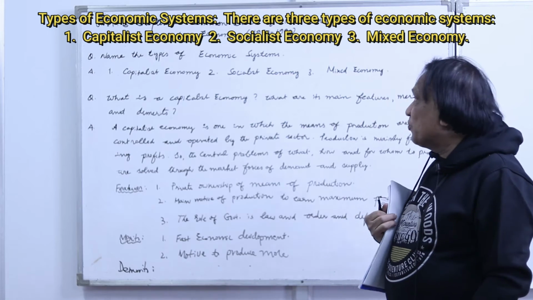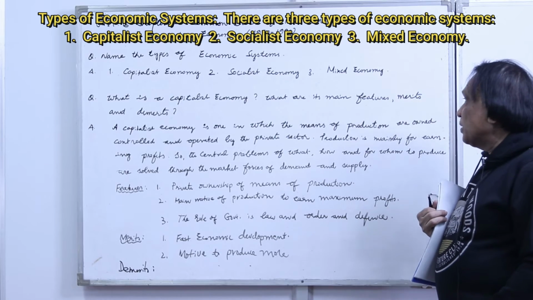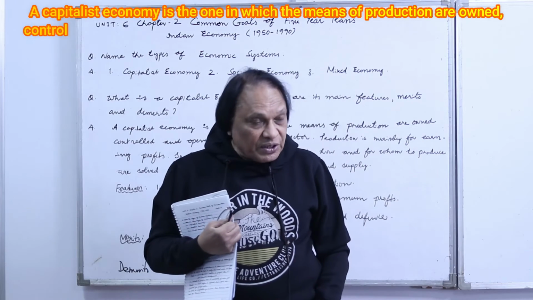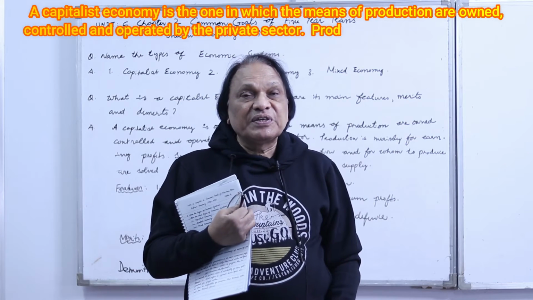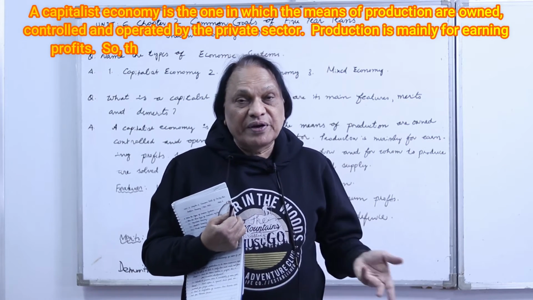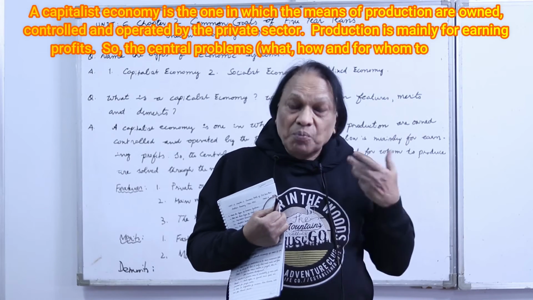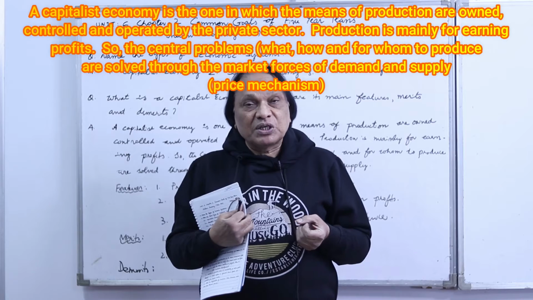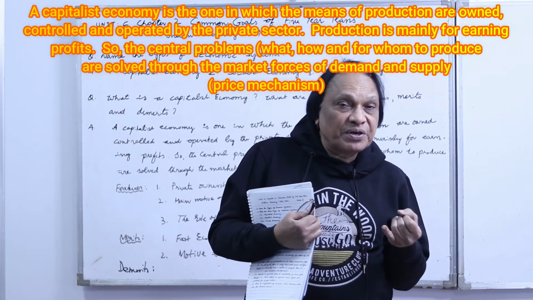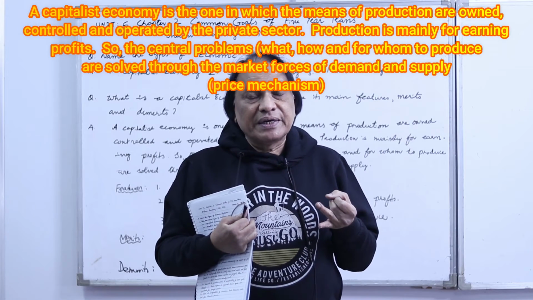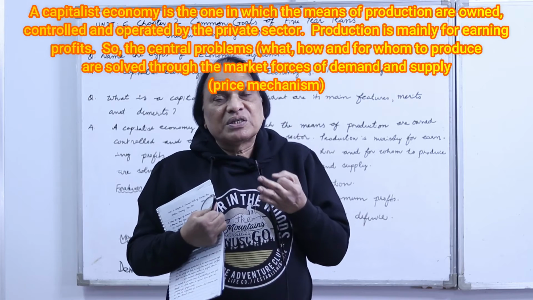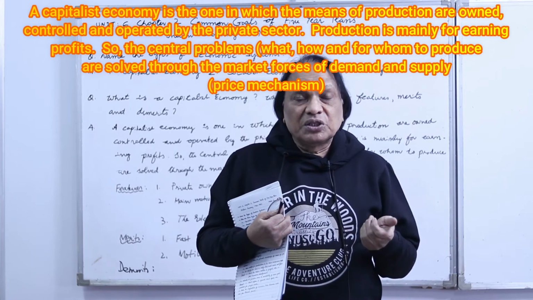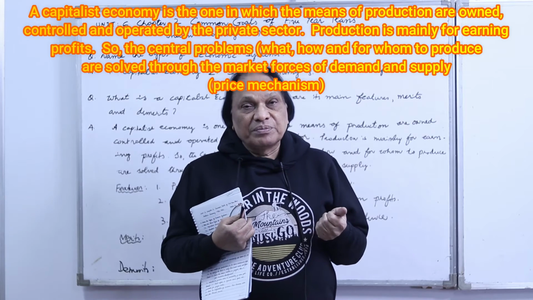Let's see the first question you have, what is a capitalist economy, what are its main features, merits and demerits. What exactly is a capitalist economy? What are its features, merits and demerits? Which countries have capitalist economies these days? Most of the countries have capitalist economies. Some of the famous capitalist economies are the United States of America, USA, United Kingdom, UK. You have Australia, Germany, Japan, all these are capitalist economies.